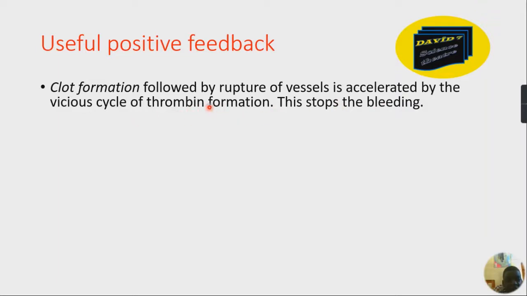Thrombin is important in formation of a clot. So when there is rupture of a blood vessel, clot formation is very important to stop the bleeding. But a positive feedback comes in so that there will be continuous formation of thrombin to curb the bleeding. Clot formation, we are done with that.